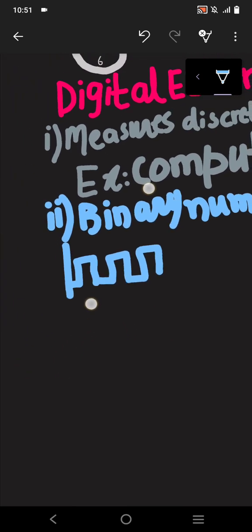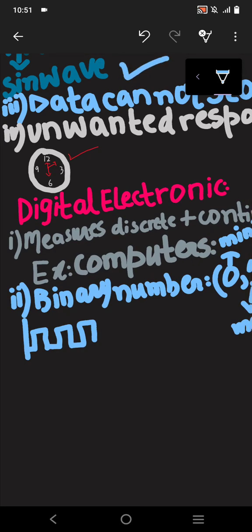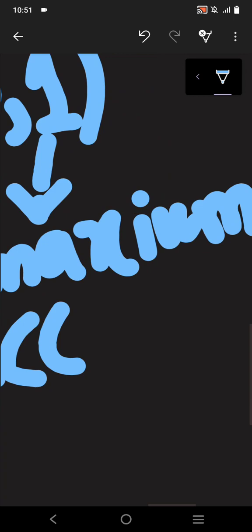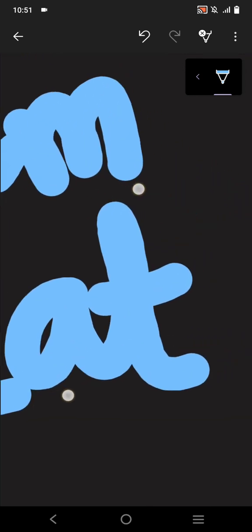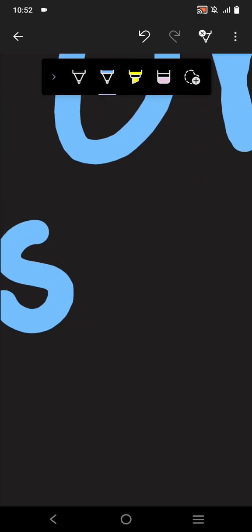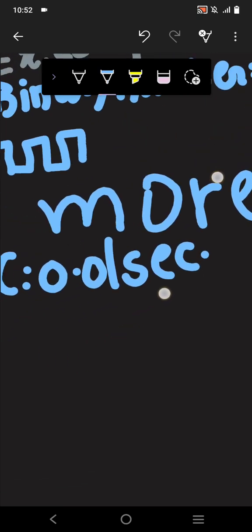And one thing, they are more accurate than this, because the least count, I am writing LC, least count is 0.01 second, as compared to analog. It has the least count of this.